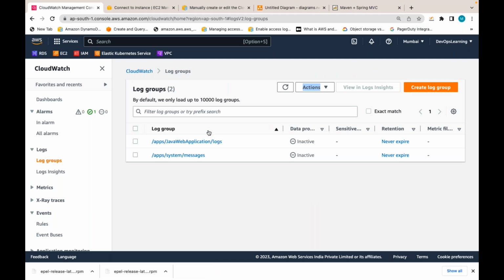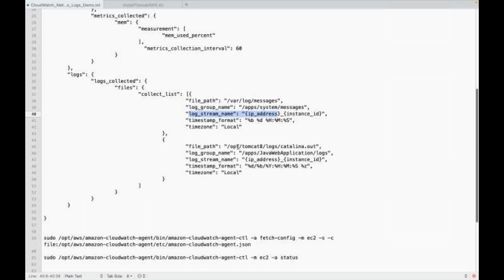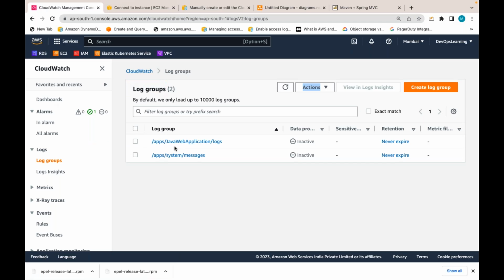Let's wait. Do you see log groups got created? Two log groups. One log group for system messages, another log group for my application messages, because I have given something like this. Log group name system messages, that is /var/log/messages. Log group name application Java web application logs. From this path, I can see two log groups.